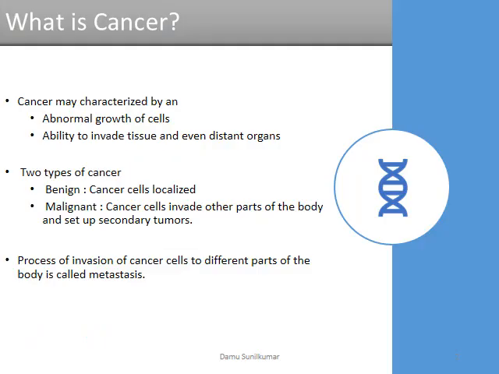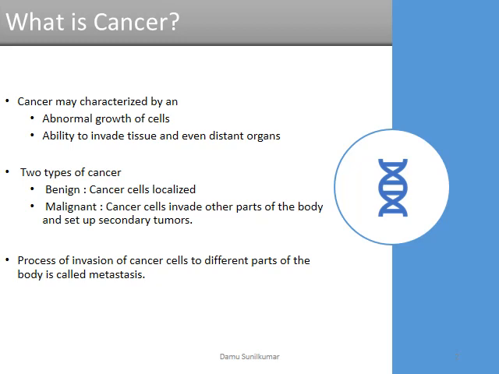Now, what is cancer? Throughout our life, healthy cells in our body divide and replace themselves in a controlled fashion. Cancer starts when a cell is somehow altered so that it multiplies out of control. A tumor is a mass composed of a cluster of such abnormal cells. Most cancers form tumors, but not all tumors are cancerous.